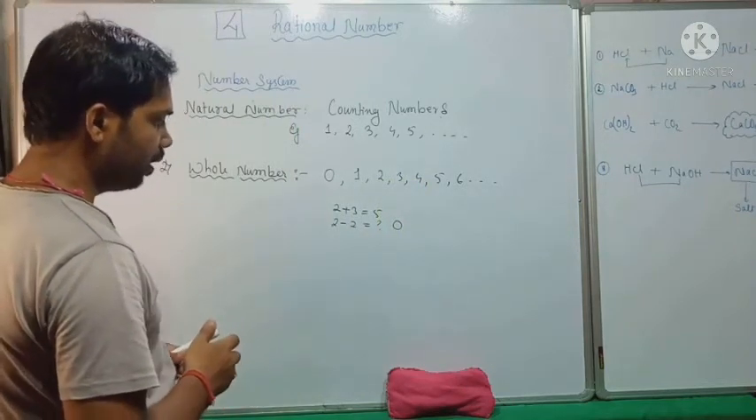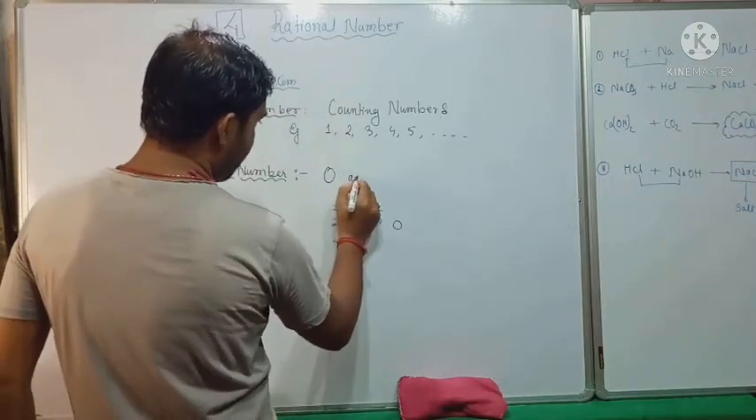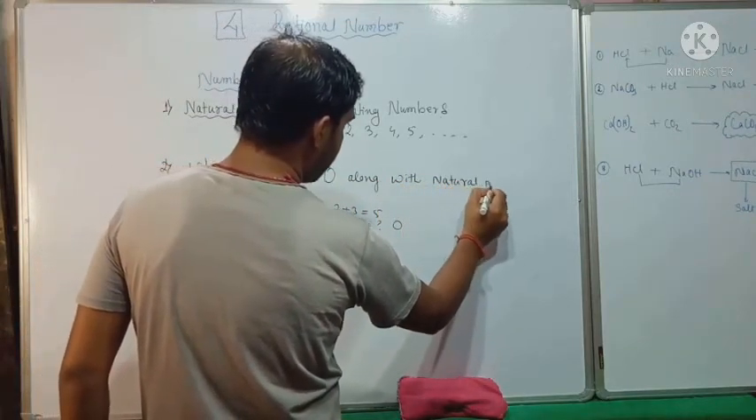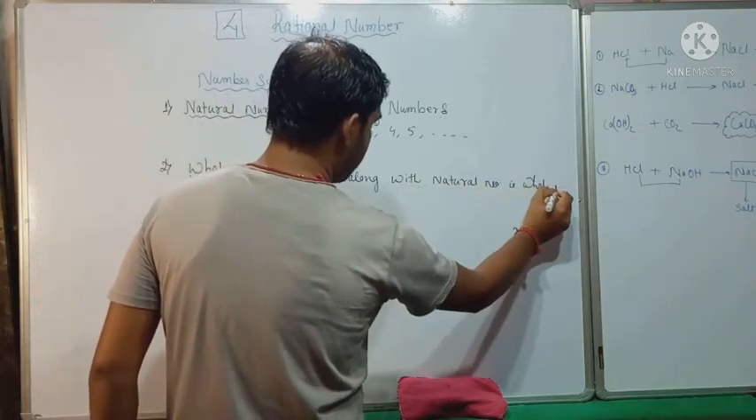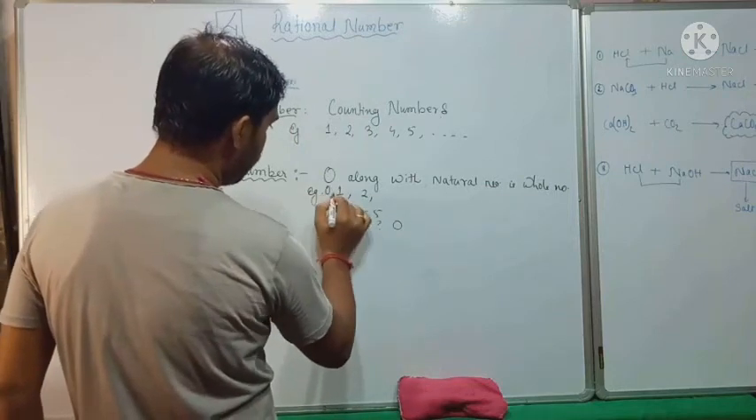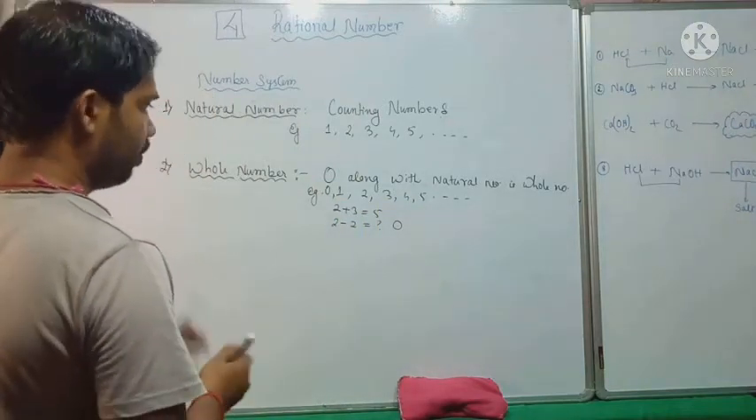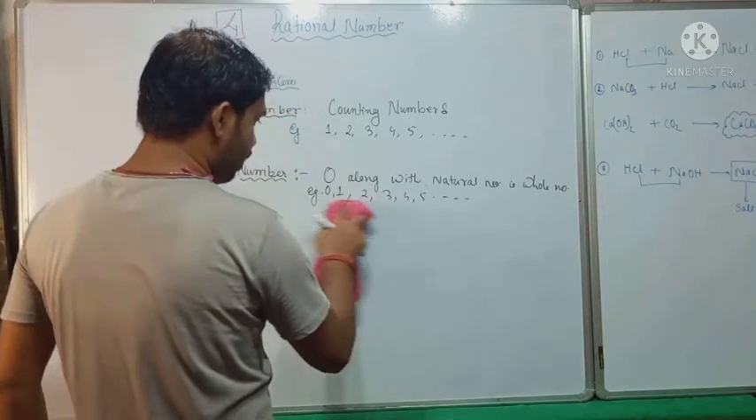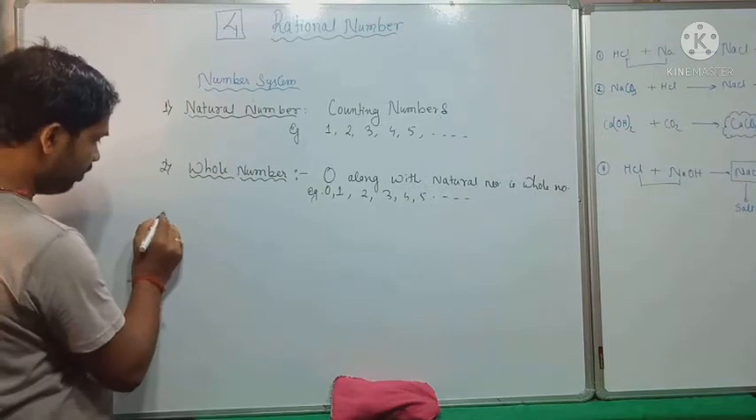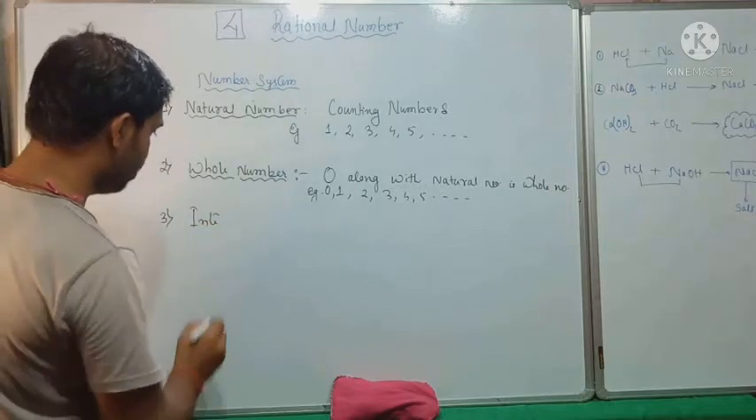So what is whole number? If we want to give the definition, then we can say that 0 along with natural number is whole number. An example are 0, 1, 2, 3, 4, 5 and so on. Okay, very good. So these are our number systems, natural number and whole number. So third is our new number system, and that is known as integers. We have already learned in the previous lesson.